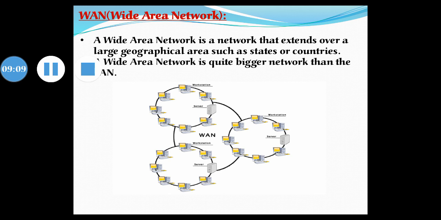WAN data rate is slow, about a tenth of LAN speed, since it involves increased distance and an increased number of servers and terminals, etc. Speed of WAN ranges from a few kilobytes per second to megabytes per second. Propagation delay is one of the biggest problems faced here. Devices used for transmission of data through WAN are optic wires, microwaves and satellites.